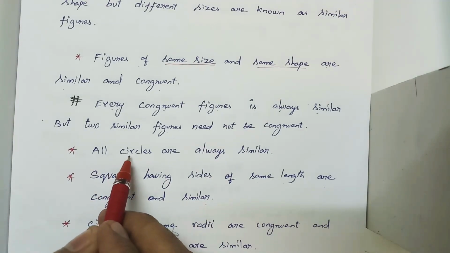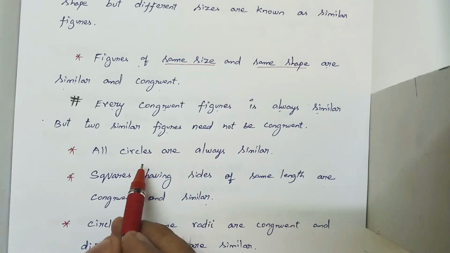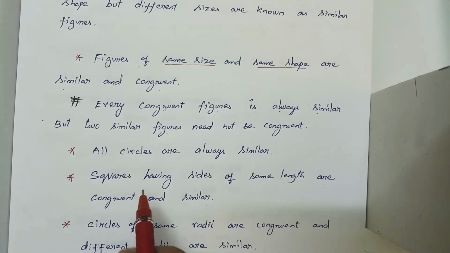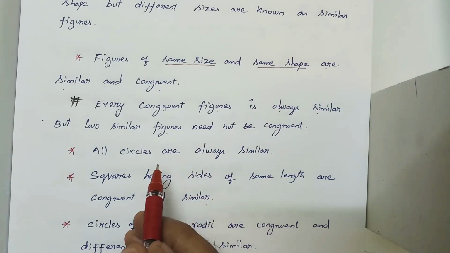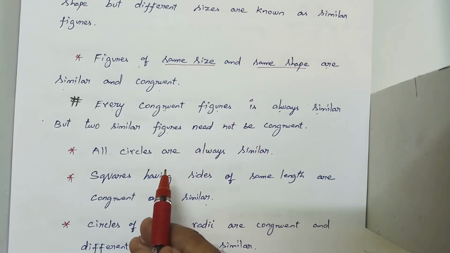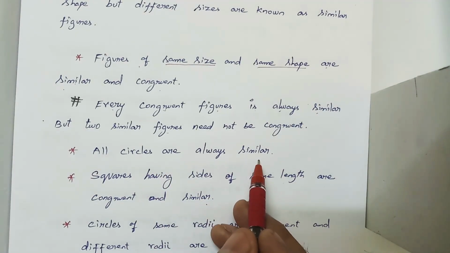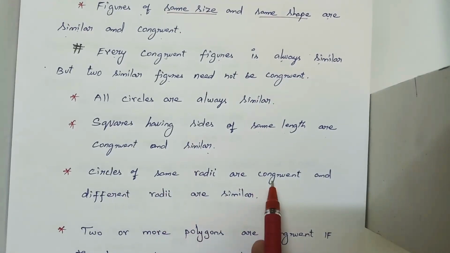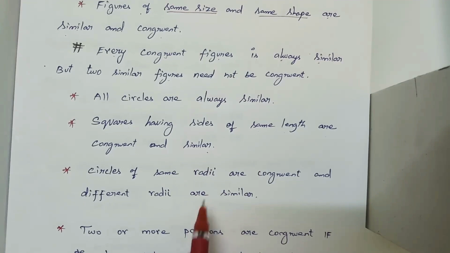Same like that in circles also, when we are having the same radius, then the two circles are congruent. With different radii, the two circles are similar figures. Circles of the same radii are congruent and different radii are similar. I have already explained, right.